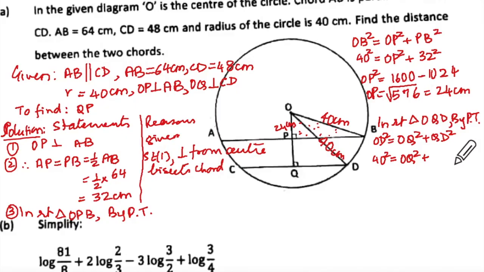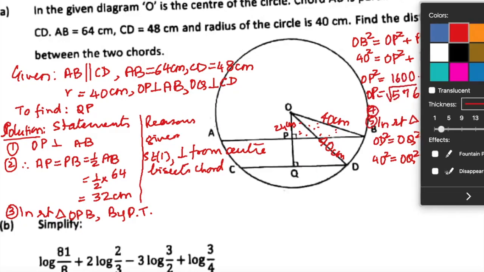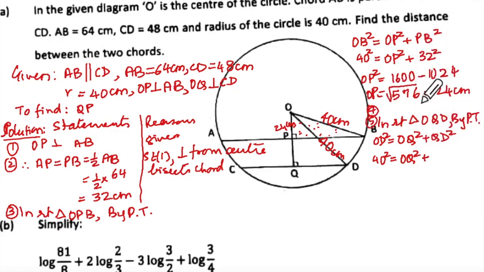We didn't write it. See, after this we should have written, in here I should have written the fourth and fifth statements.